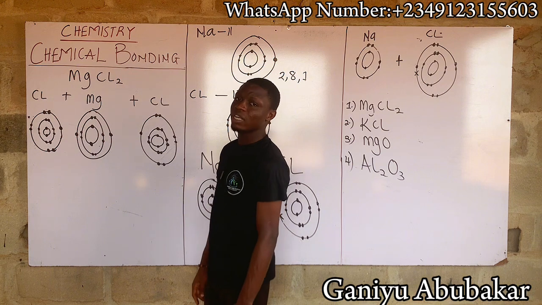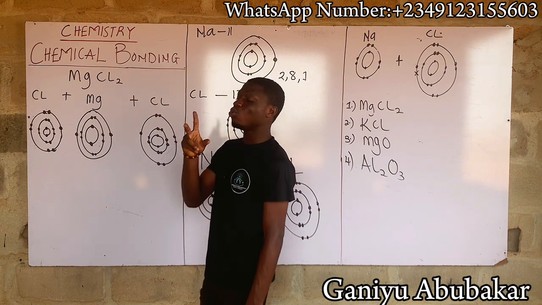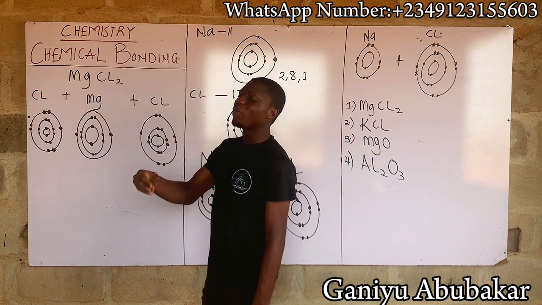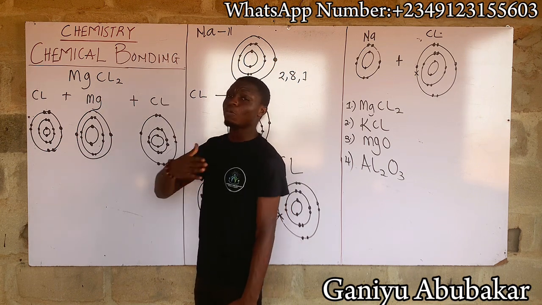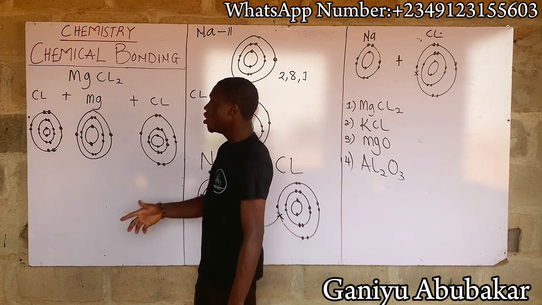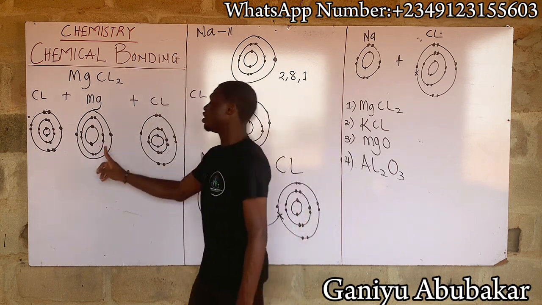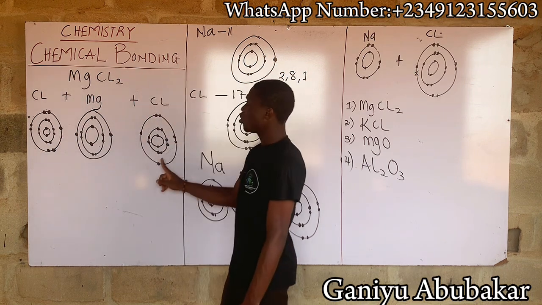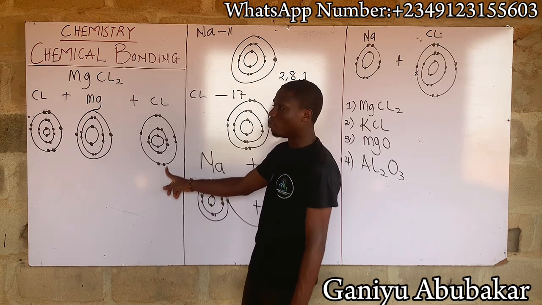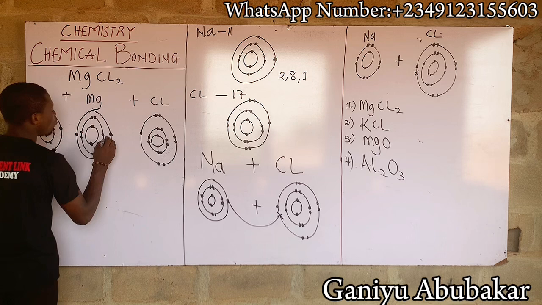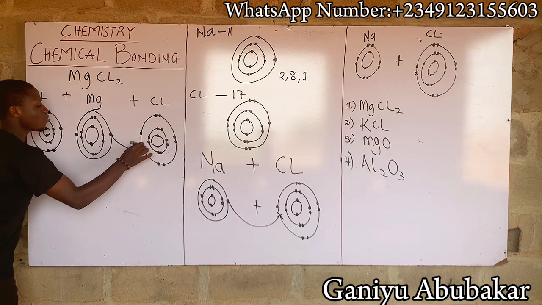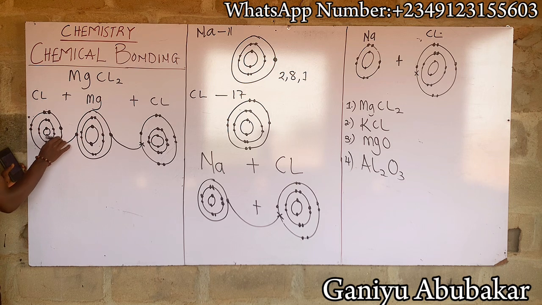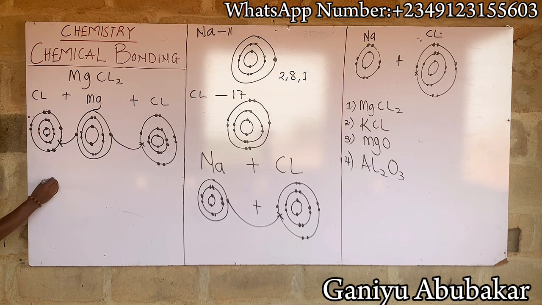No, it's not balanced. And I say that basically, when it comes to atomic configuration, we ensure that we transfer electrons such that all the atoms become stable. This one is not stable. This is not stable, but this one is stable. Now, here's the concept. This one just needs one electron for it to be stable. This one also needs one more electron to be stable. Basically, I can transfer this one electron to chlorine. Also, this one electron to chlorine here. So in other words, I'll be having chlorine in this form left.